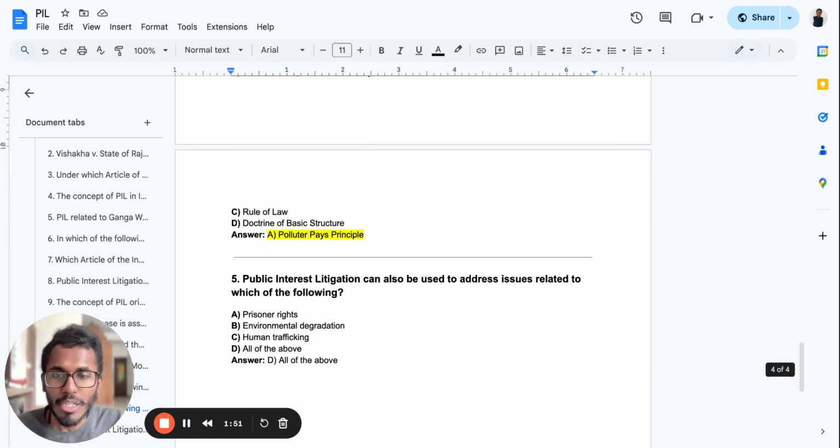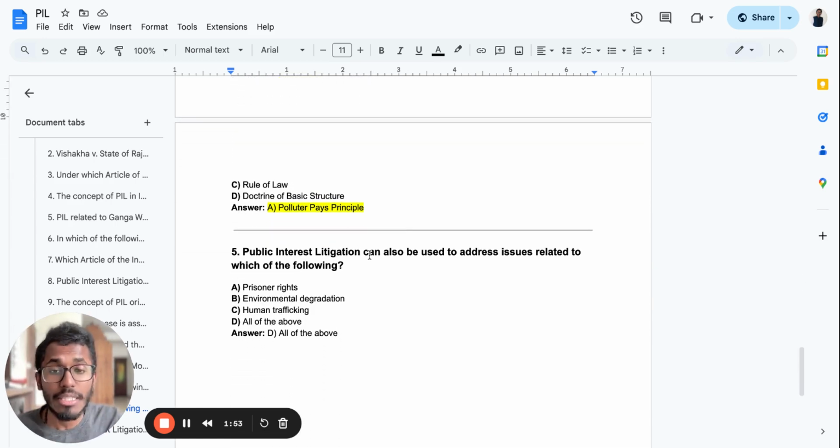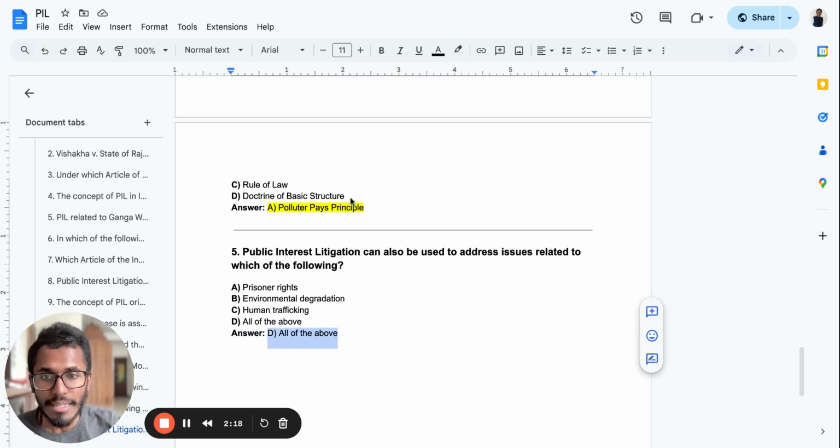Now, the next important question: public interest litigation can be used to address issues related to which of the following? Prisoners' rights, environmental degradation, human trafficking, or all of the above. You can approach the Supreme Court under Article 32 and file a PIL. PIL can cover a wide range of aspects, including prisoners' rights. If you're representing a large community and file a PIL case, it is considered. I hope that is clear for you guys.